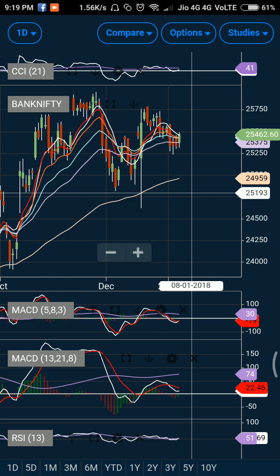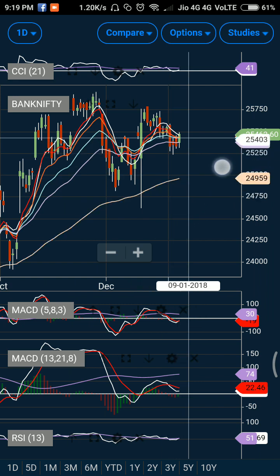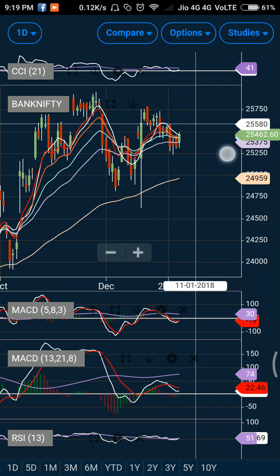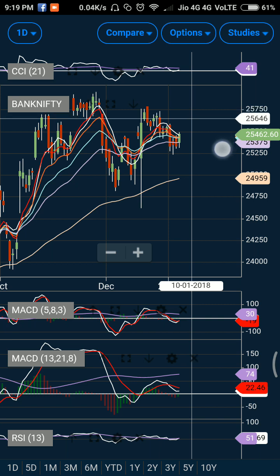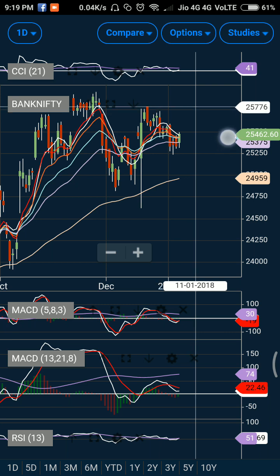So let us see what levels we can expect if we see this kind of move. The first level, or the first hurdle I would say, for the Bank Nifty would be 25,600. If 25,600 gets mounted, you can definitely expect the indices to trade around 25,700. So that is the most likely target we are expecting, and on the maximum side I can expect the indices to trade near 25,770 or 780 kind of level.